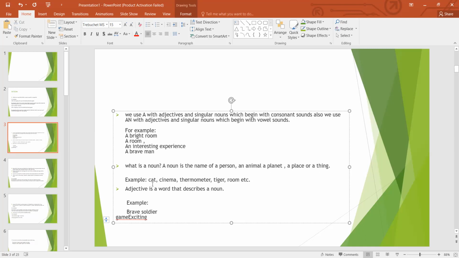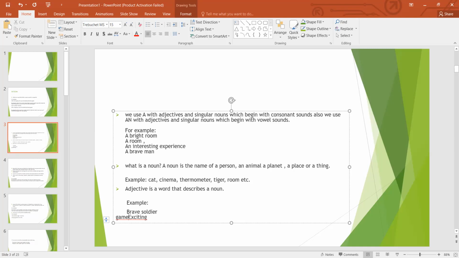Whenever we talk about any animal like a cat, or cinema, thermometer, tiger, room, etc., this is all called a noun, which means any name of a person or any animal or any place. An adjective is a word that describes a noun, which means whenever we need to describe a noun, then we put an adjective before the noun.